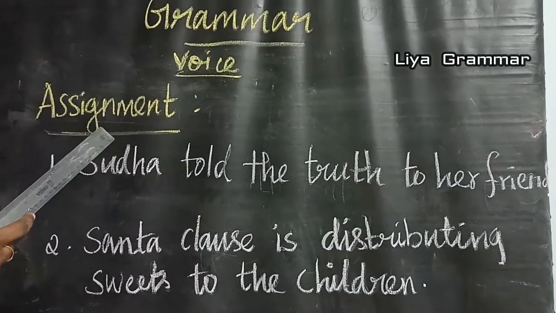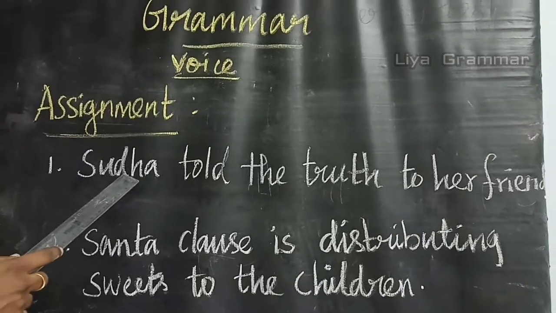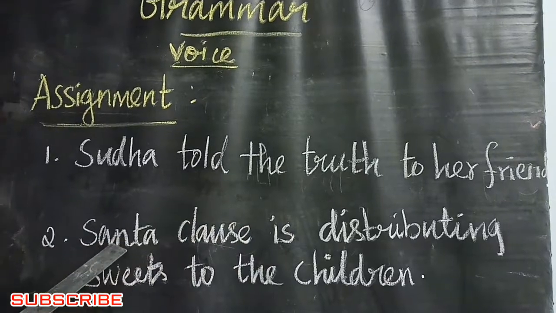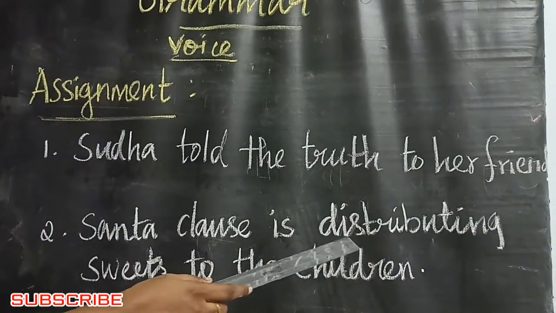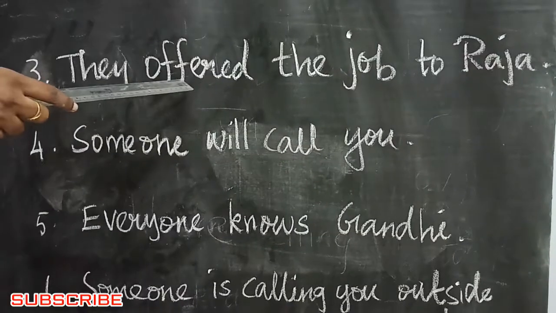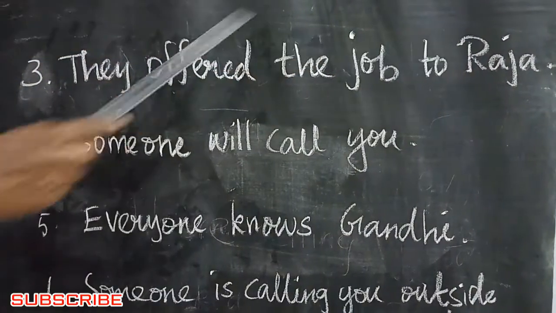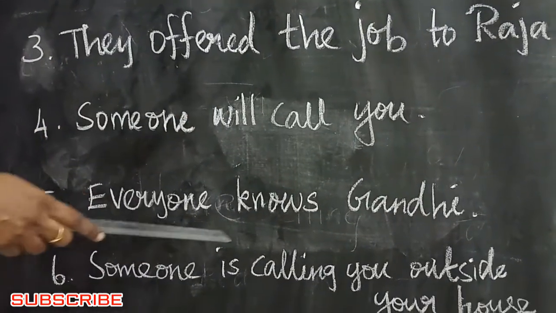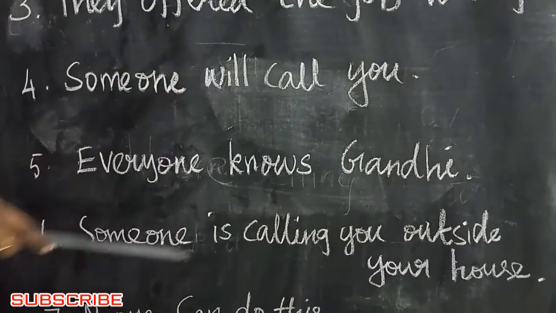This is the assignment for you. First one: Sudha told the truth to her friend. Santa Claus is distributing sweets to the children. They offered the job to Raja. Someone will call you. Everyone knows Gandhi.